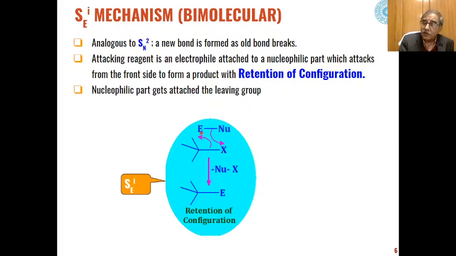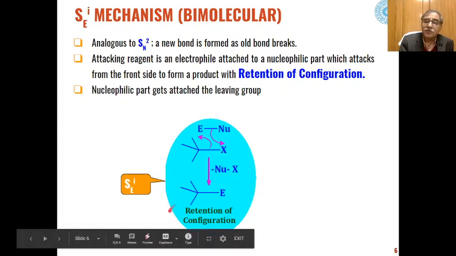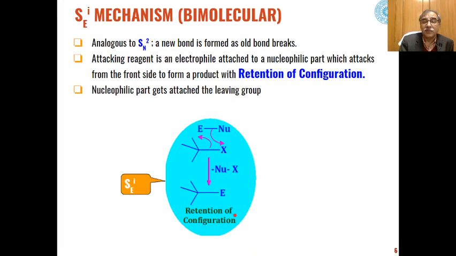This nucleophilic part will combine with the leaving group, and the electrophile will get attached to the same side to which this leaving group was attached. This is called the internal electrophilic substitution reaction, and here the product formed will be with retention of configuration.